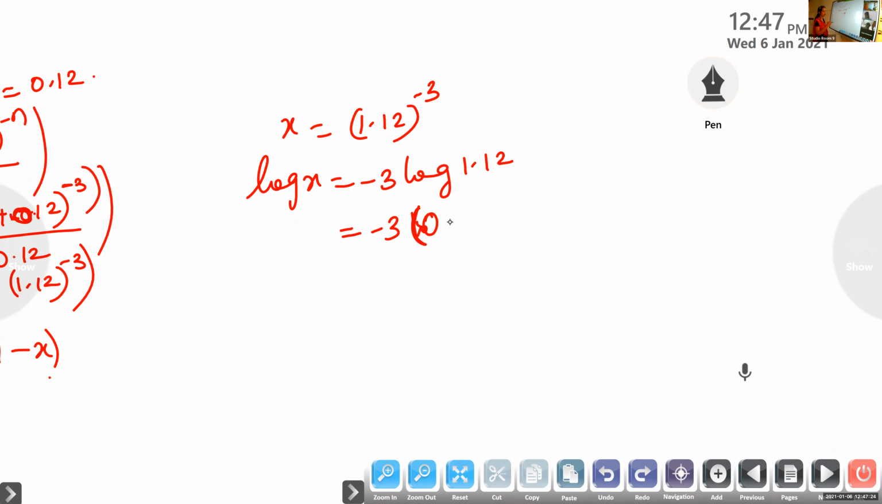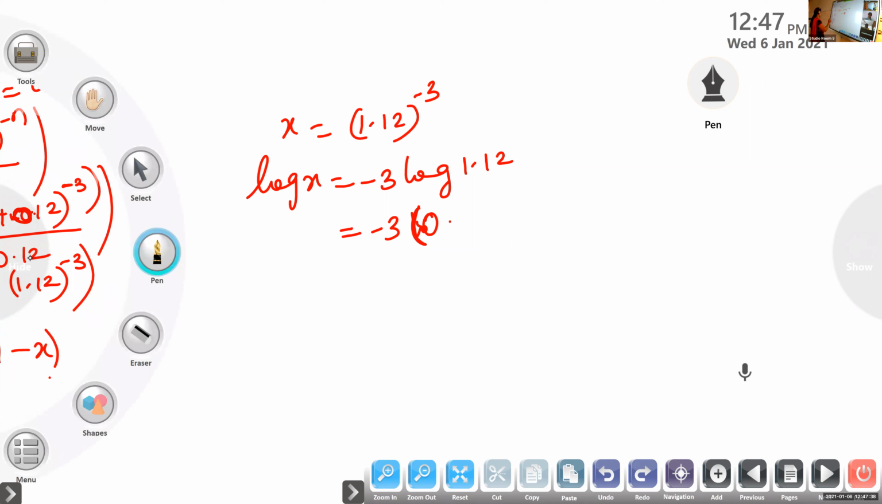1.12. You have the log table, so from the log table you can tell me what is the value of 1.12. What is it from the log book? From the log value you can tell what is the value of 1.12. You take the log value from 112.